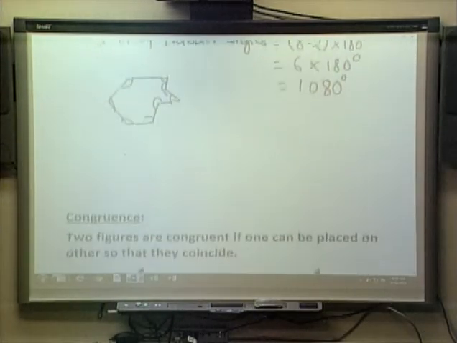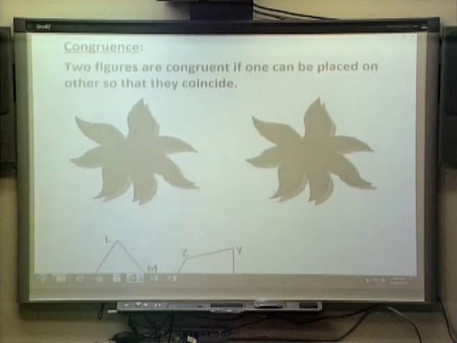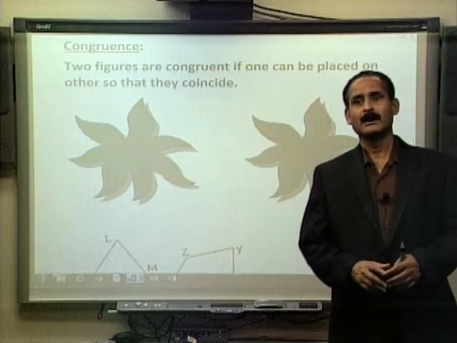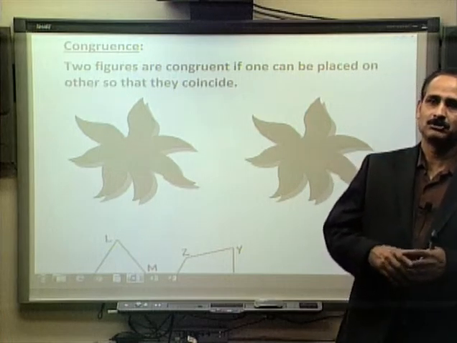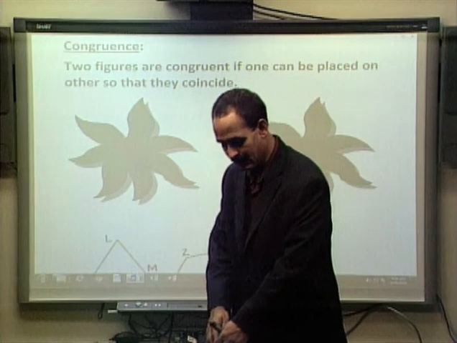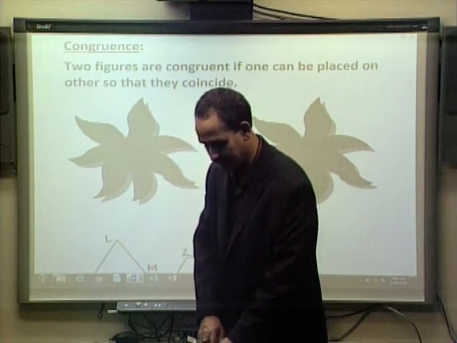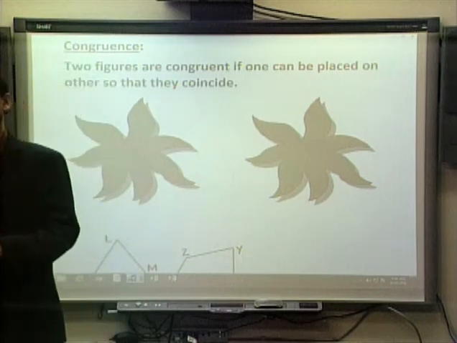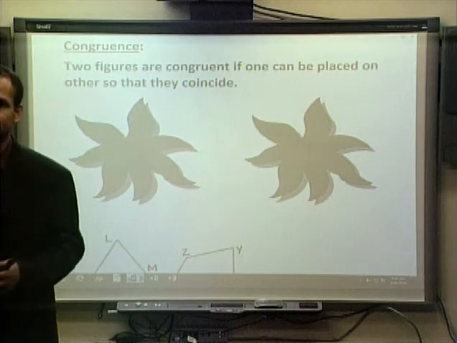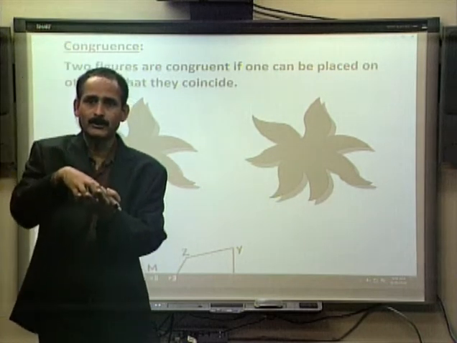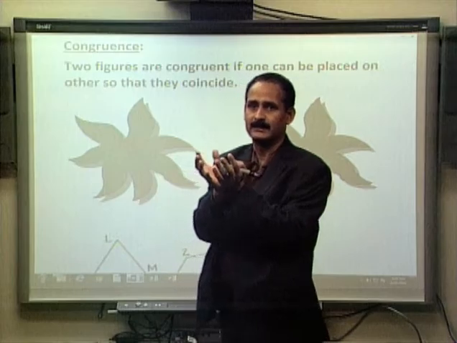Okay. Now, congruence. Another concept that comes in geometry is the concept of congruence. By congruence, we mean exactly the same looking geometric object. Two geometric objects are called congruent if they are exactly the same, or if one can be put on top of another so that they will coincide.